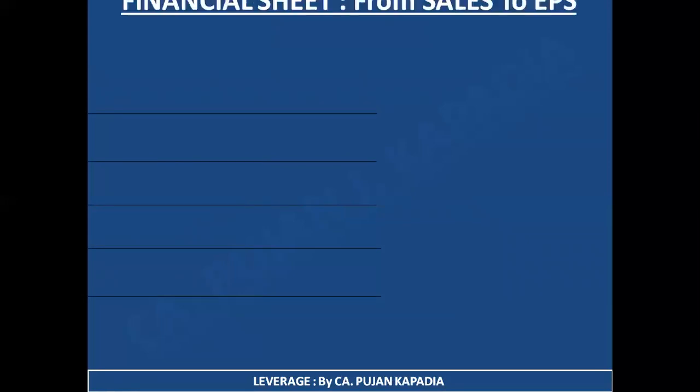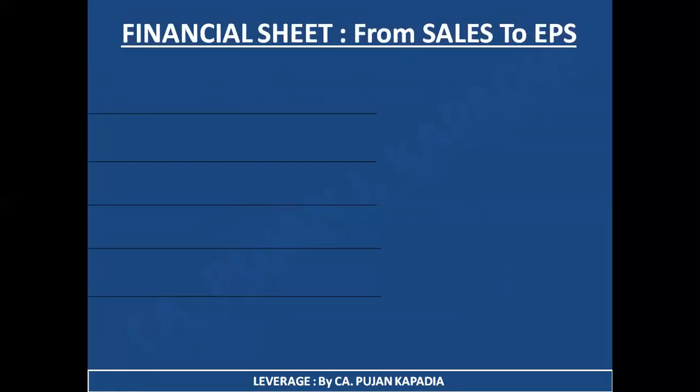Now, again, this is something, the heading of which I have given as financial sheet, which is from sales to EPS. Before starting this particular slide, I would just like to draw your attention that till the time you study financial management, this is the basic slide that you need to remember being a finance student. Trust me, friends, if you get stuck in any of the calculation part, this is something fundamental. Like I generally used to say, as we study concepts of debit and credit in accountancy, in the similar way, this is something which we should know as finance students. So I can say this is the basic.